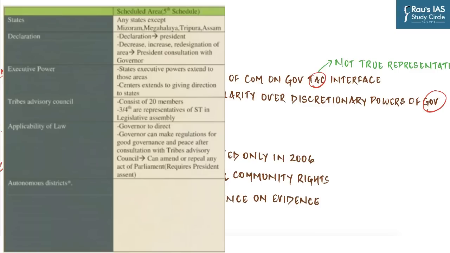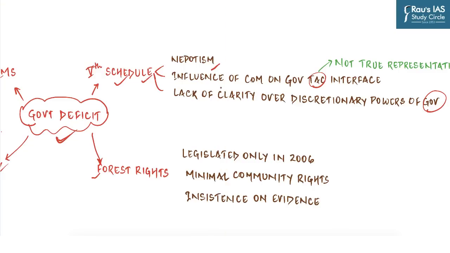But what has happened is that there is widespread nepotism in the way tribal advisory councils have been constituted. Although initially it was expected that for formulating any policies with respect to the tribals, the advice of the tribal advisory council shall be taken.